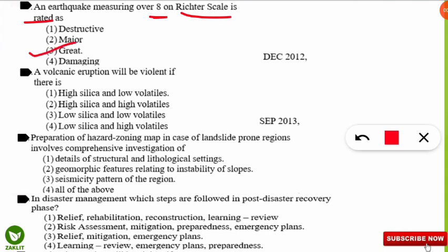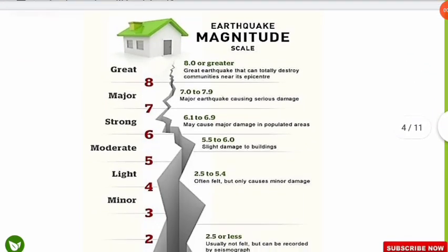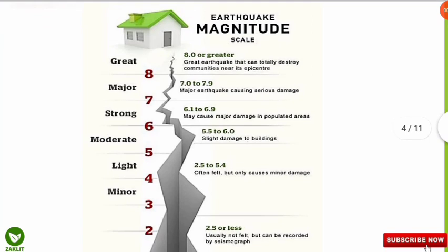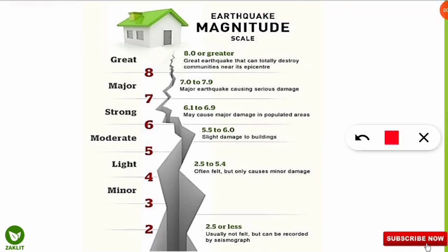But in order to solve these kinds of questions, you should know the Richter scale rating, and it is very important. So for that reason, I would like to explain the Richter scale earthquake magnitude. Starting with 2, a magnitude of 2.5 or less is not recorded by the seismograph, which is used to measure the magnitude of earthquakes.